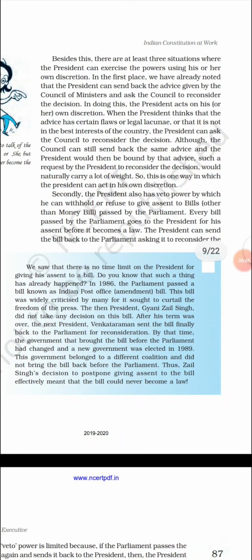The president has the power to appoint the prime minister if there is no majority in the Lok Sabha. Sometimes there will be no majority in the Lok Sabha, because the prime minister is the leader of the Lok Sabha. That means he has the majority of Lok Sabha MPs. Members of parliament have to select one person as prime minister. But if there is no such majority, or the Lok Sabha is not able to decide who will become our next prime minister, at that time the president has the power to choose a prime minister.